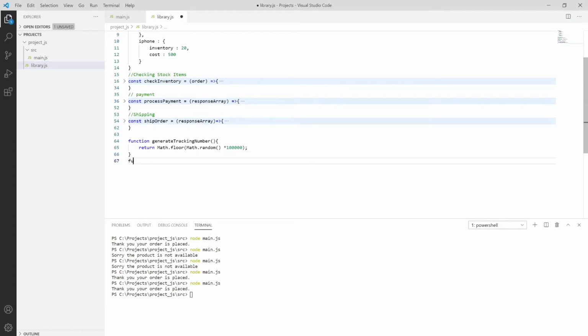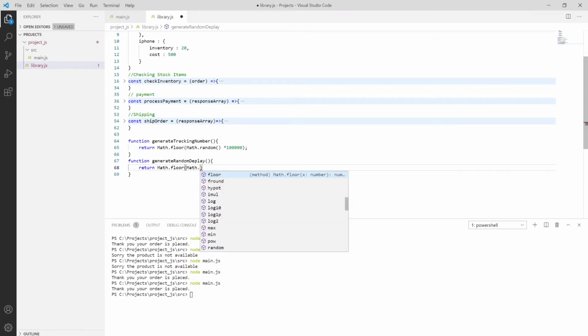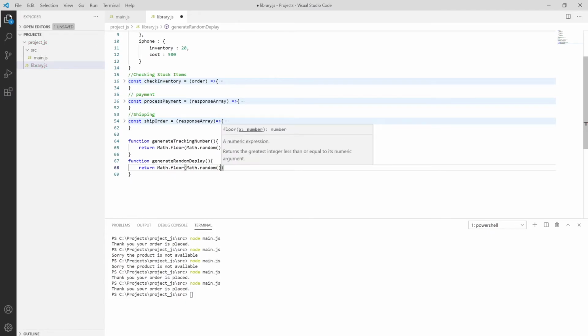So let me define that function, say generateRandomDelay. It will also take nothing, but it will return Math.floor, passing Math.random, and then I want a delay with a multiple of 1000, so I'm multiplying it by 1000.